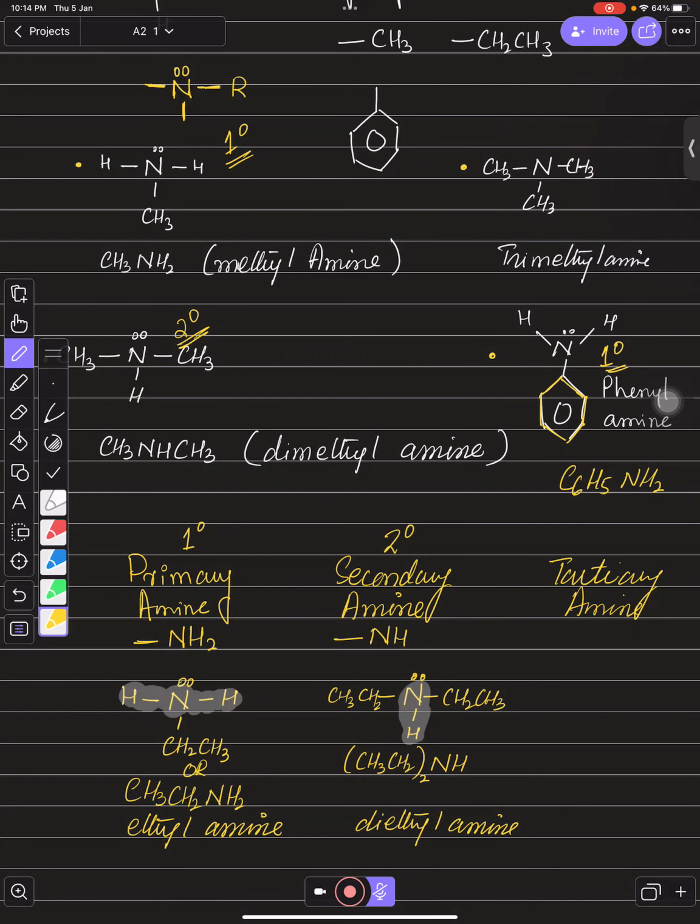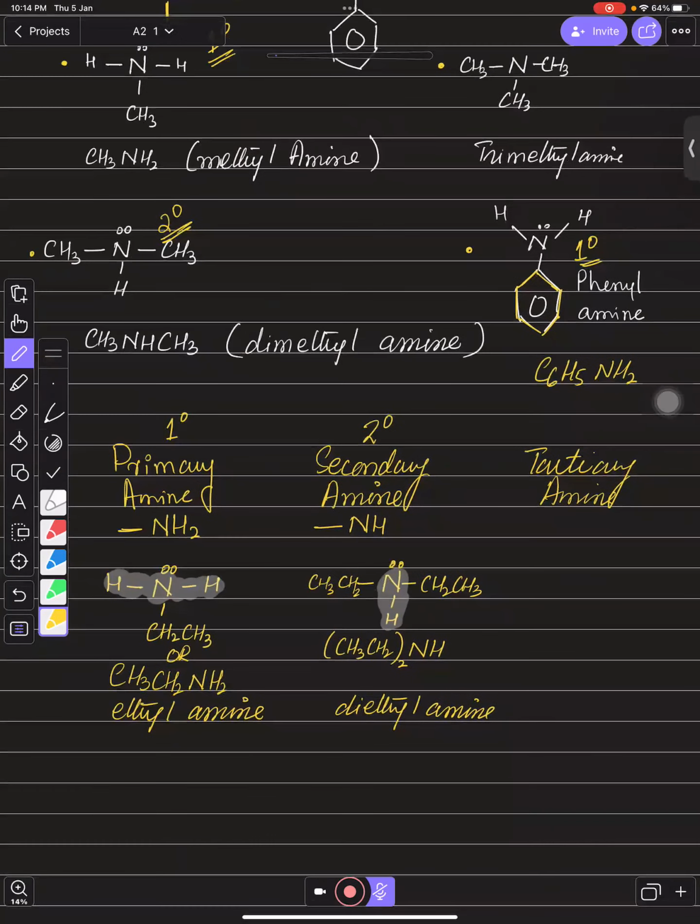And if you talk about tertiary amine, it is when the nitrogen is directly connected with three carbon chains and there will be no single hydrogen attached with nitrogen. If you have three bonds and all three are with carbon chains, they can be different or same, like CH3CH2. It is not necessary that they are all the same, they can be different. I could write CH3 over here, but I'm just writing all the same so it will be easier for me to make the condensed formula and to write the names. That's why I'm doing this.